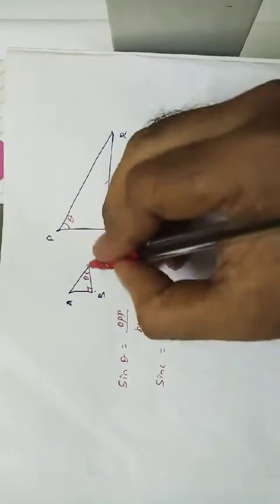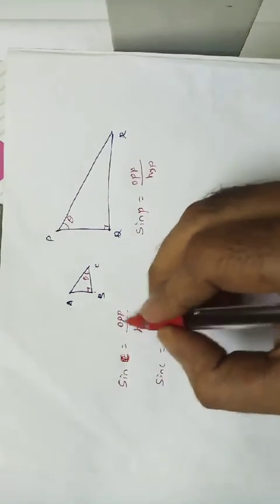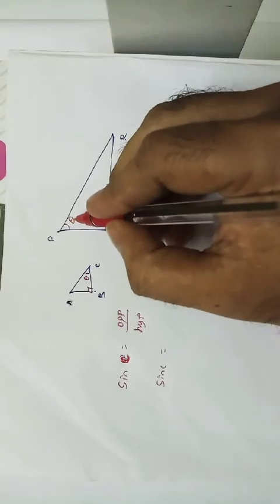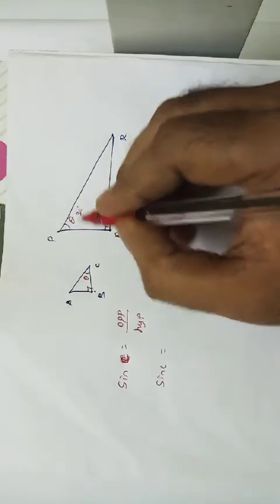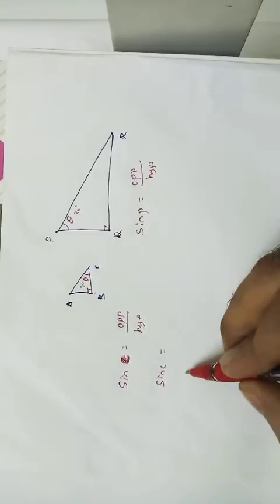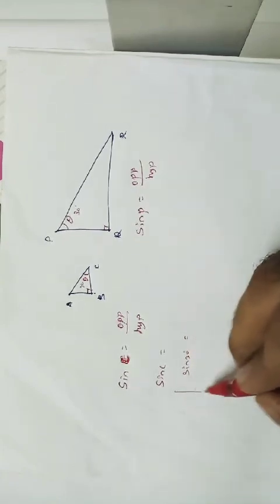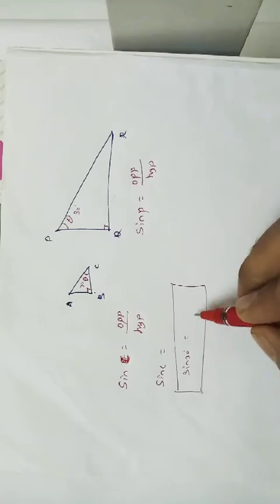Sin C is equal to opposite by hypotenuse. The measurements are different, but it's not a problem. If theta is equal to 30 degrees here, and theta is also 30 degrees there, then sin 30 degrees is equal to some constant value, right?